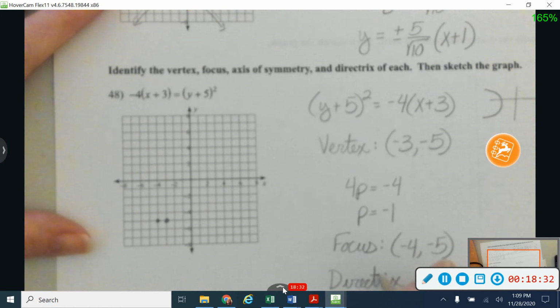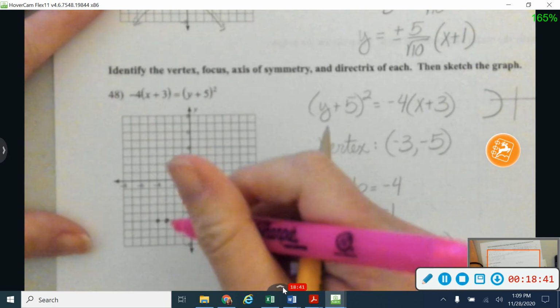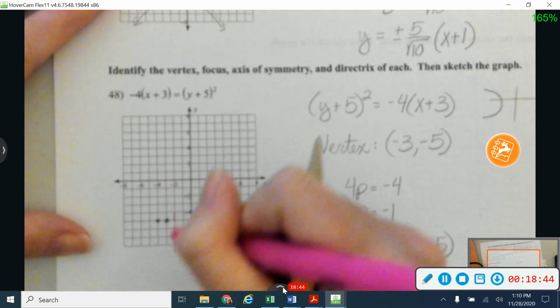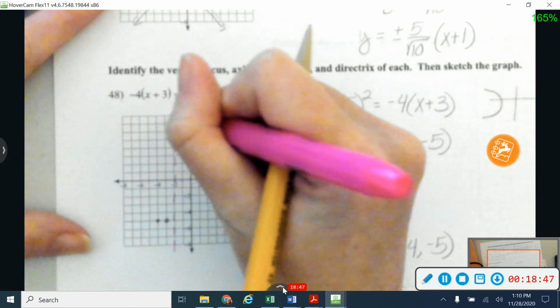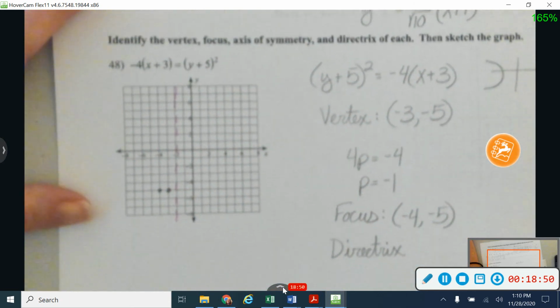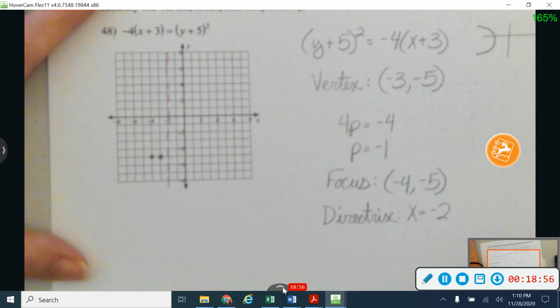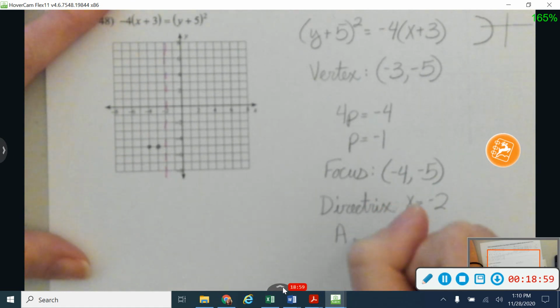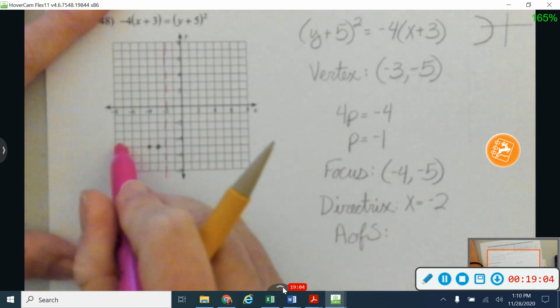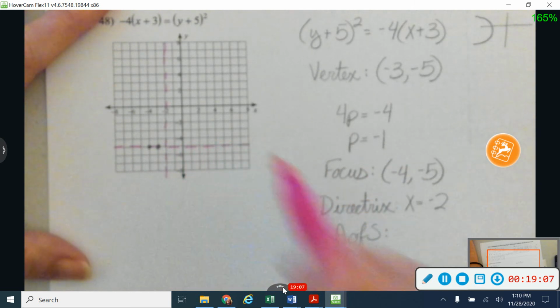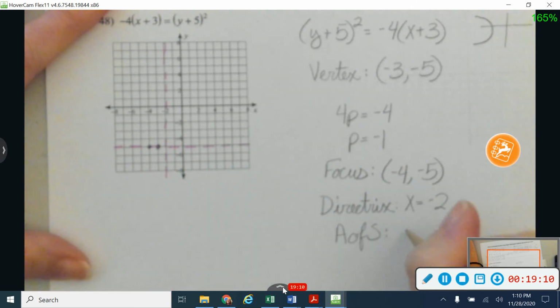Next, we find the directrix, and the directrix is the same distance, so 1, but in the opposite direction. So I went to the left one to find my focus. I'm going to go to the right one to find my directrix. So that would be here, and that's a dashed line, kind of looks like an asymptote. And so that's going to be at x equals -2. And then my axis of symmetry, I'm going to call that my A of S, is going to connect my vertex and my focus. So that's going to be right here, and so that's going to be at y equals -5.